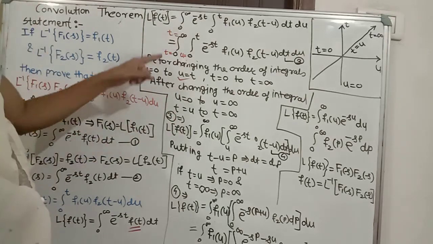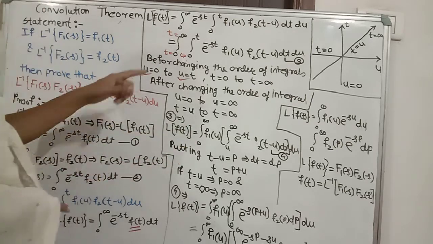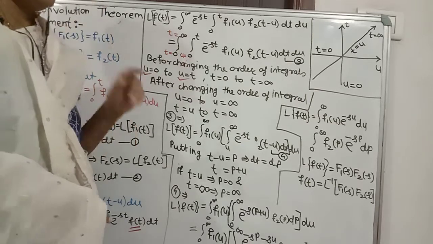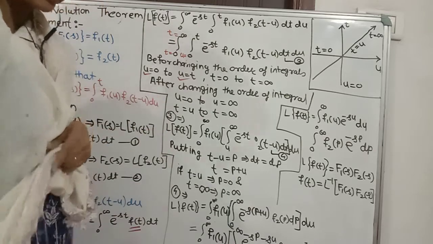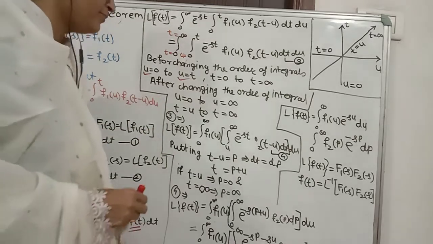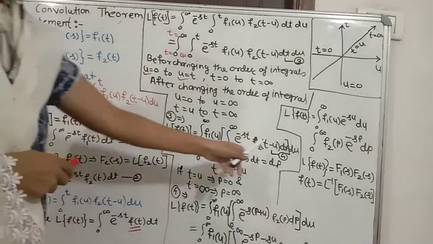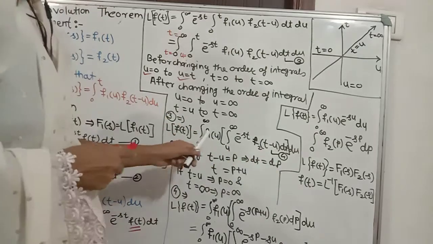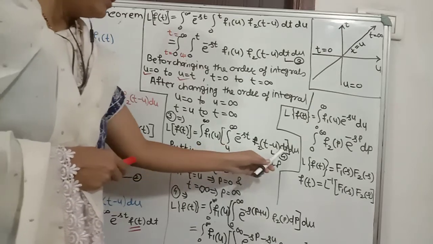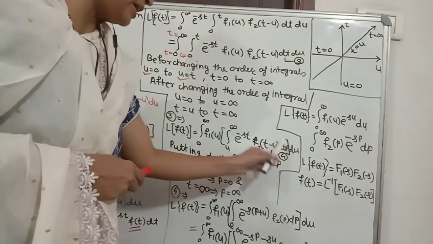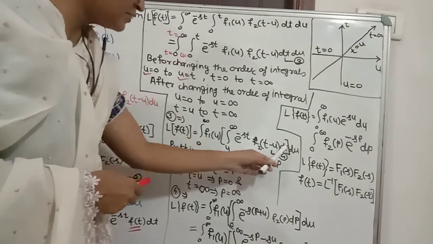Now we put all these limits in equation number 3. So we write L of f of t is equal to integration from 0 to infinity f1 of u, integration of 0 to infinity e raised to the power minus st f2 of t minus u dt into du. Now we write f1 of u outside this bracket because this complete integral is a function of t, and f1 of u is independent of t, so it is written outside this bracket.